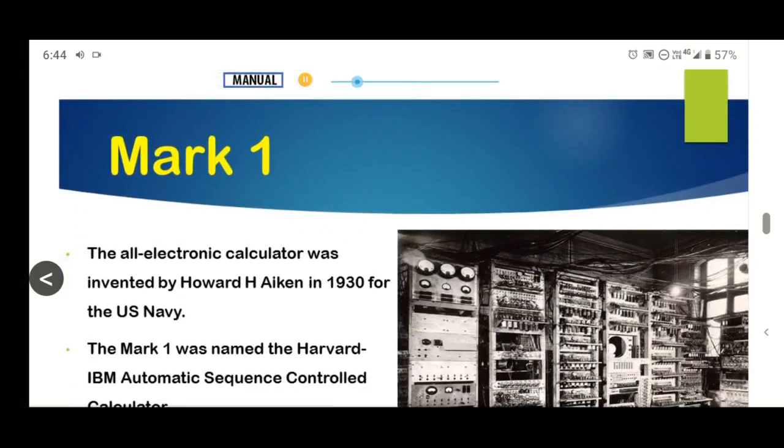Mark I. The all-electronic calculator was invented by Howard A. Aiken in 1930 for the U.S. Navy. The Mark I was named the Harvard IBM Automatic Sequence Controlled Calculator.